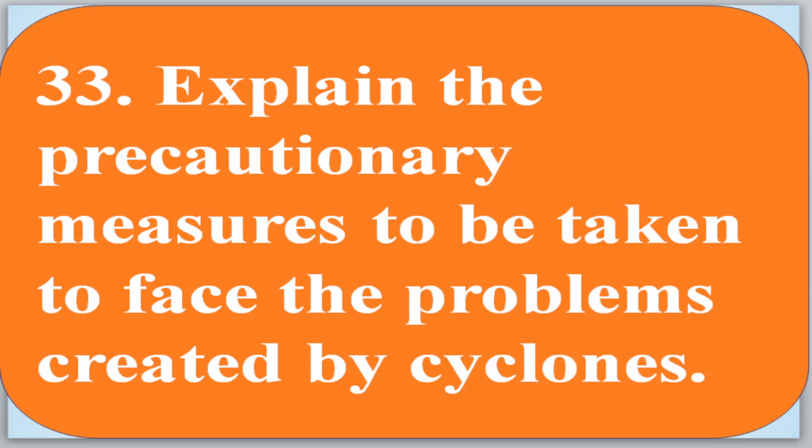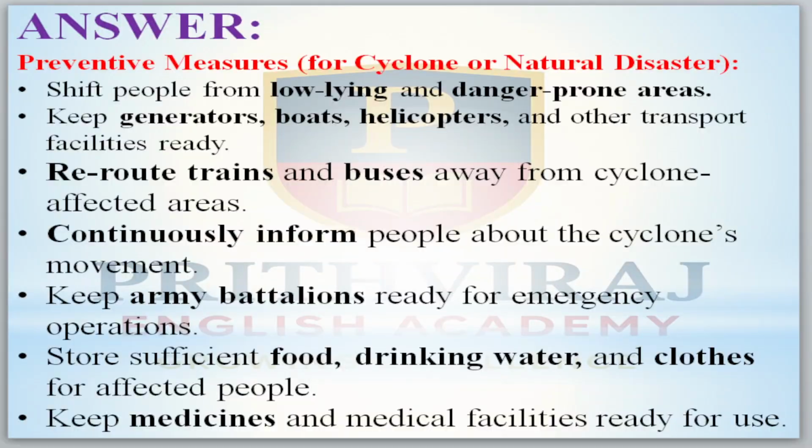Now come to: explain the precautionary measures to be taken to face the problems created by cyclones. First, shift the people from low-lying and danger-prone areas. Keep generators, boats, helicopters and other transport facilities ready. Reroute trains and buses away from the cyclone-affected areas. Continuously inform people about the cyclone's movements. Keep army battalions ready for emergency operations. Store sufficient food, drinking water and clothes for the affected people. Keep medicines and medical facilities ready for use.